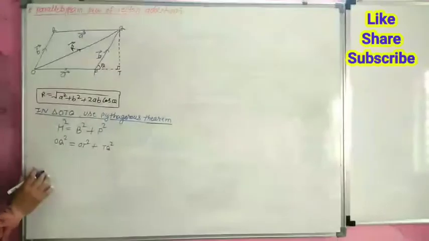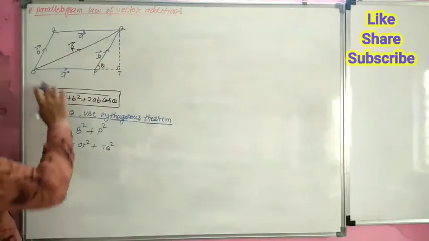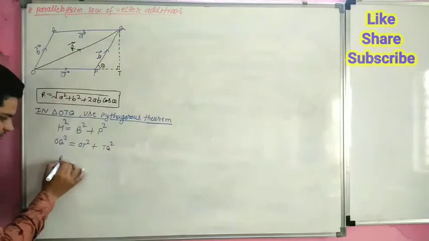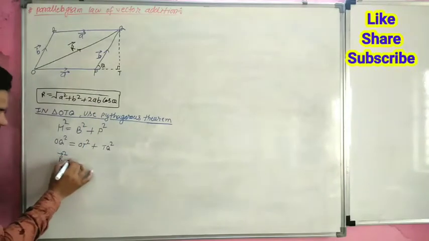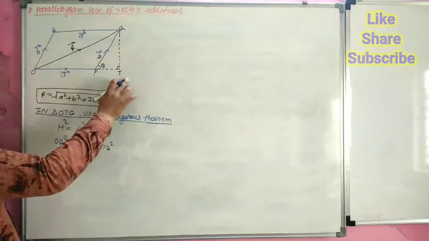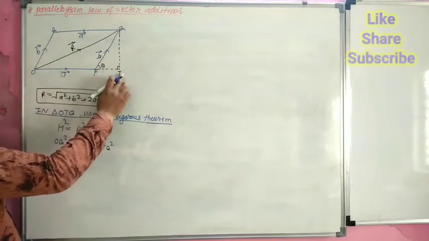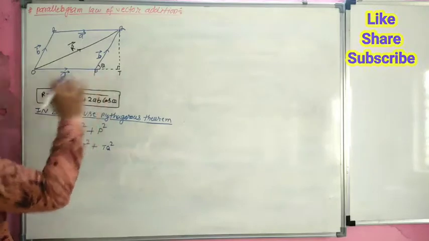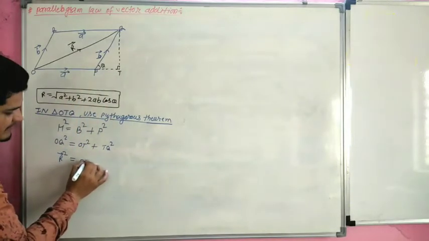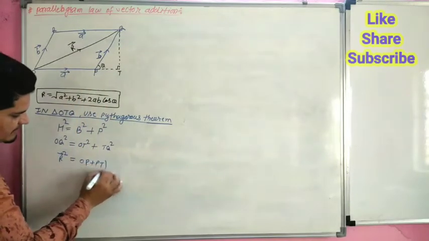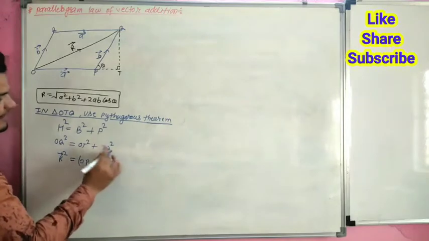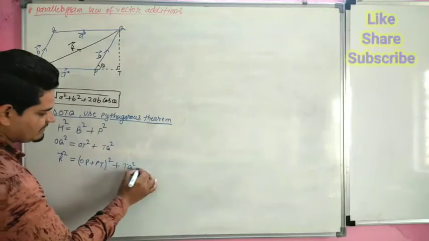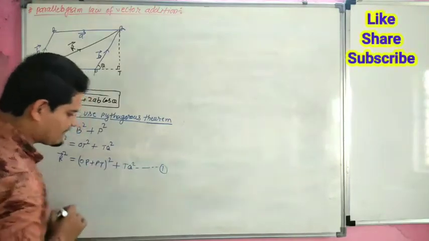OQ is represented by vector r, so this is vector r square. OT we can write OP plus PT. So (OP plus PT) whole square plus TQ whole square. This is equation number first.